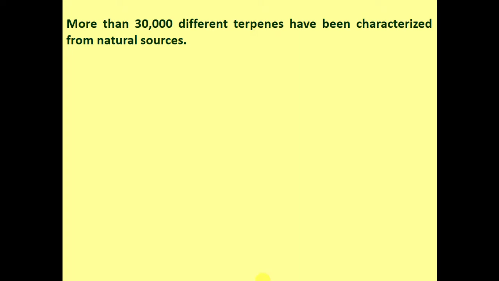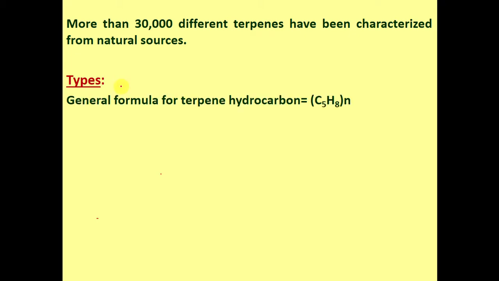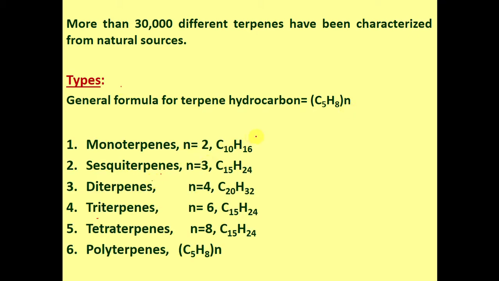More than 30,000 different terpenes have been characterized from natural sources. Now we will discuss the types of terpenes. The general formula for terpene hydrocarbons is (C5H8)n. These are the types of terpene hydrocarbons: monoterpenes, sesquiterpenes, diterpenes, tri, tetra and polyterpenes as per the value of n.